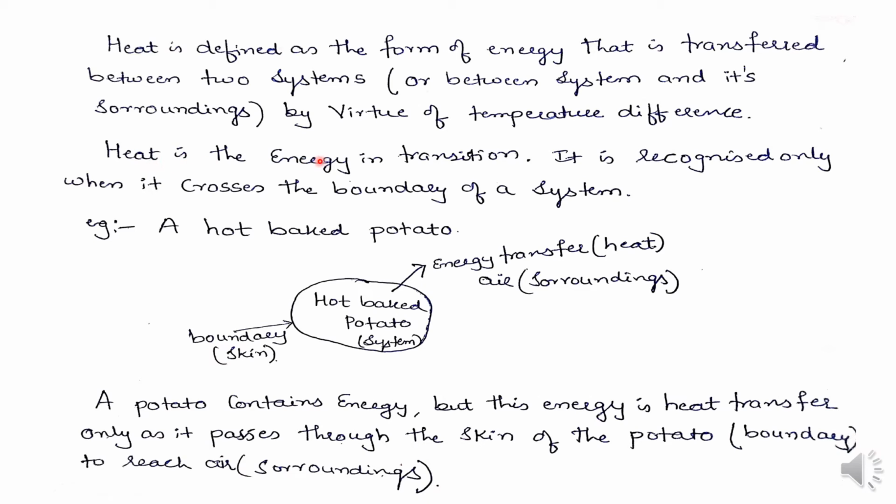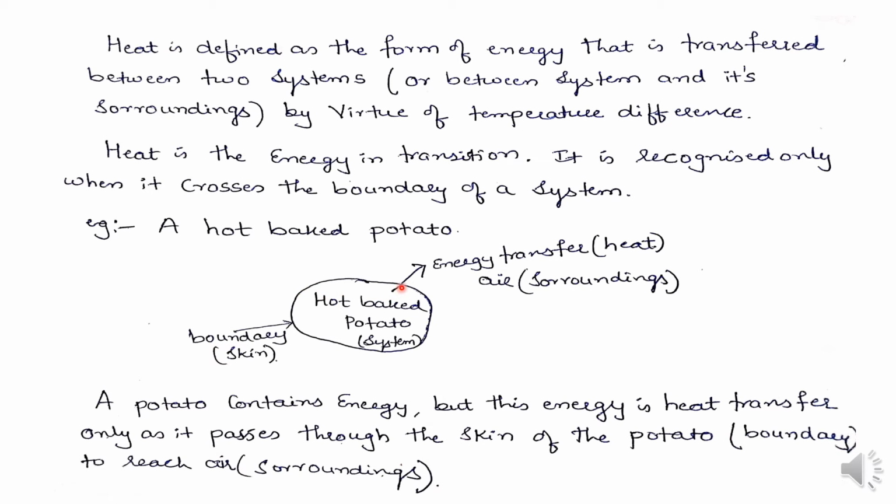Heat is the energy in transition. It is recognized only when it crosses the boundary of a system. Only then do we say that energy is crossing the boundary of a system. That means heat is the energy in transition, which is flowing.